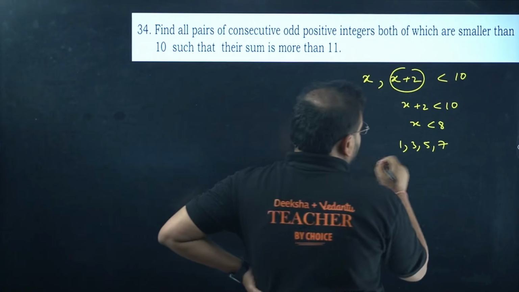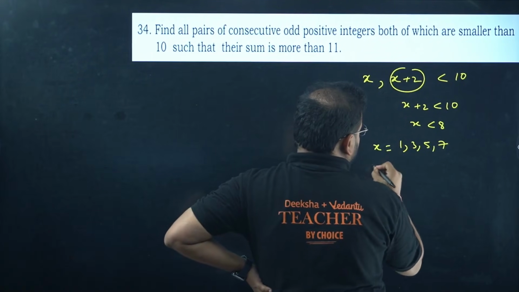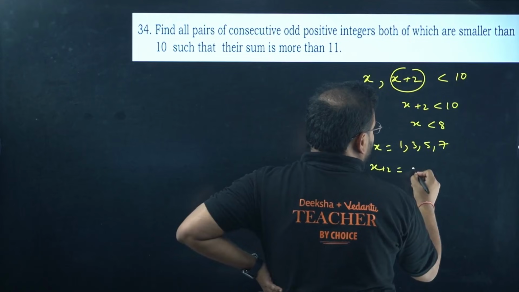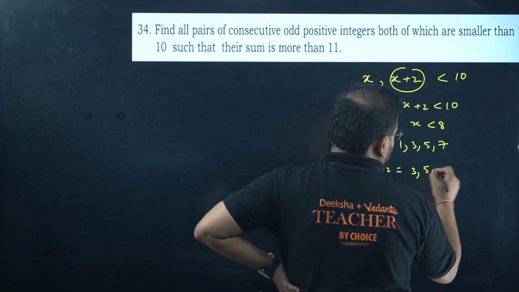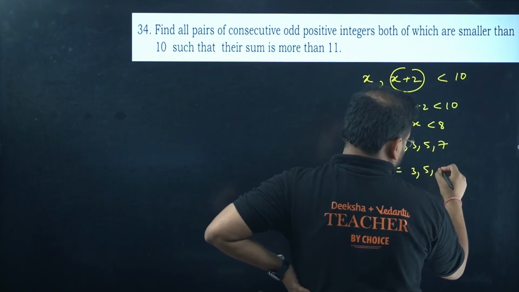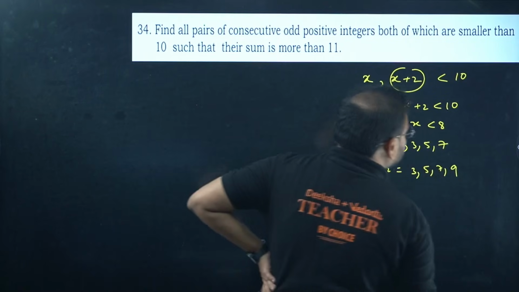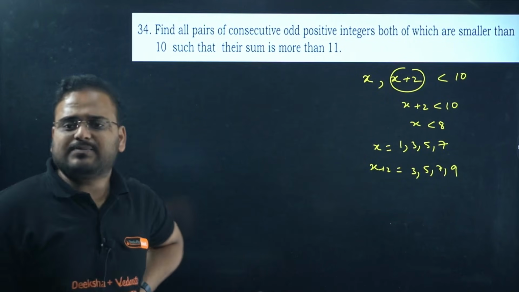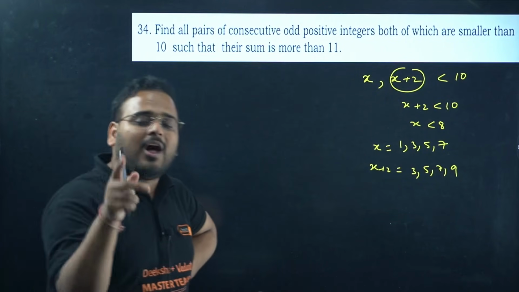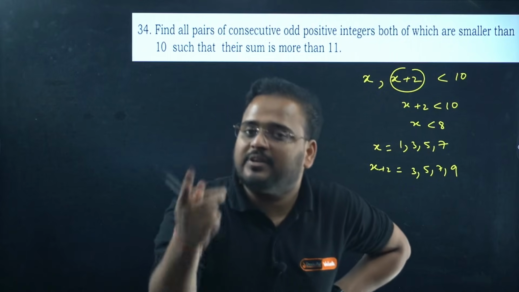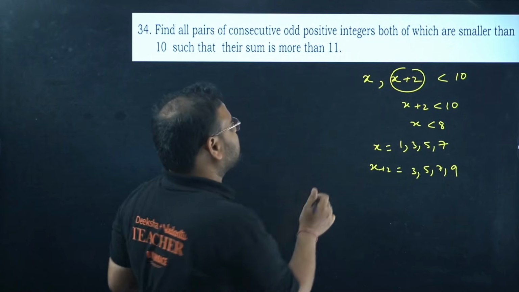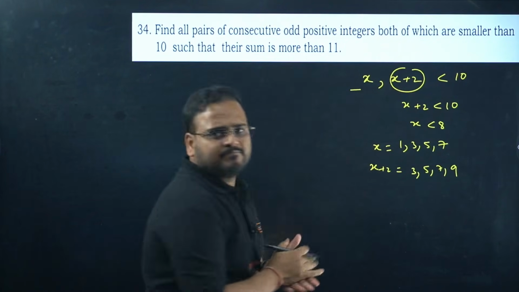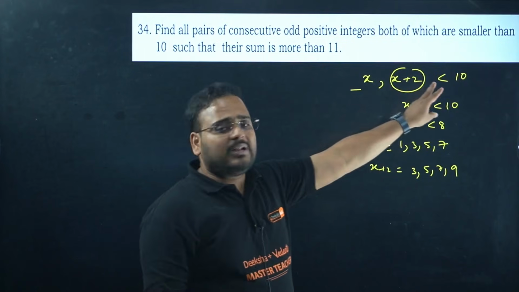Okay. If x values are these, my x plus 2 values will be what? 3, 5, 7 and 9, corresponding values. They're saying all pairs of consecutive odd positive numbers. If my first odd positive number is x, my next will be what? X plus 2. They both have to be less than 10.